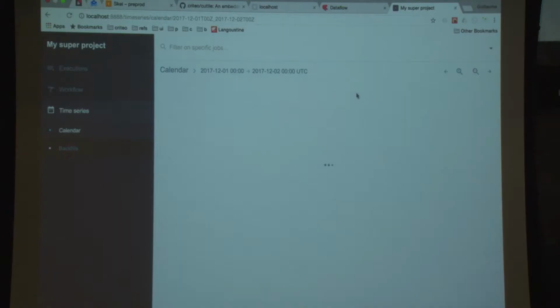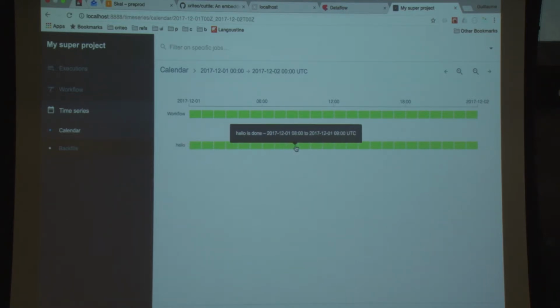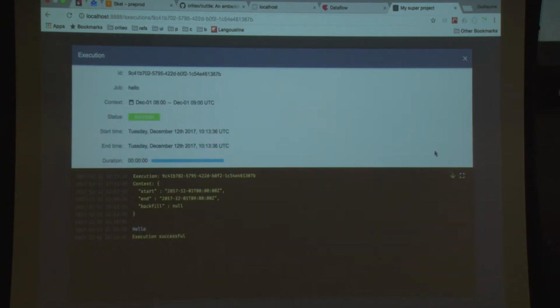Because it's hourly, it has run a job for each partition. Partition being green means it's a success, so I can open the partition. I see, why 2 hours ago? Okay, it's the same problem. And I can open the execution. There I have an execution ID.